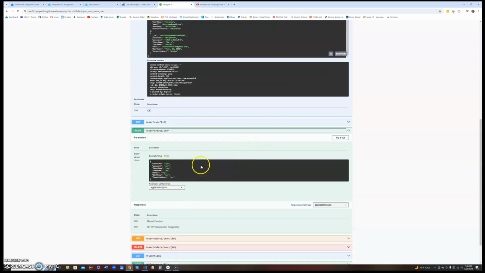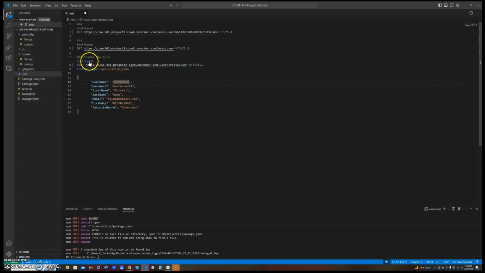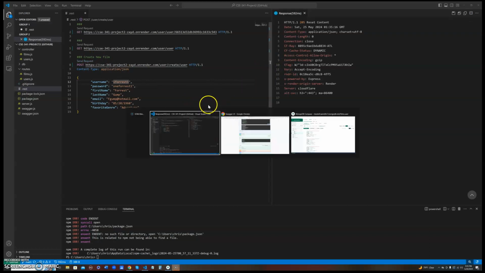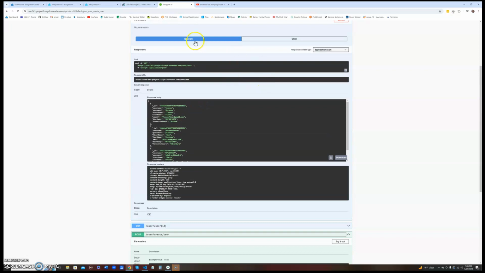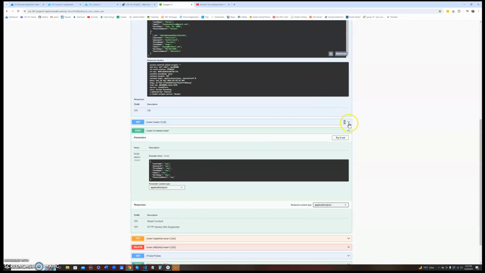So I can put a user in. We'll come here and we can create Forrest Gump. And come back to the Swagger. Get the, and we see Forrest Gump's added right there. Same thing would work for the create user here.